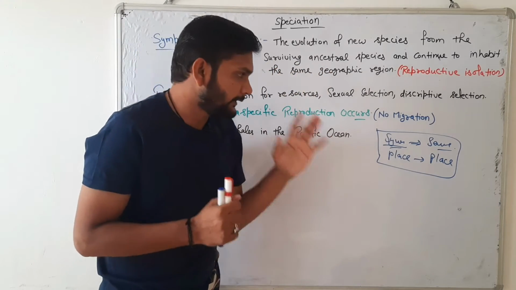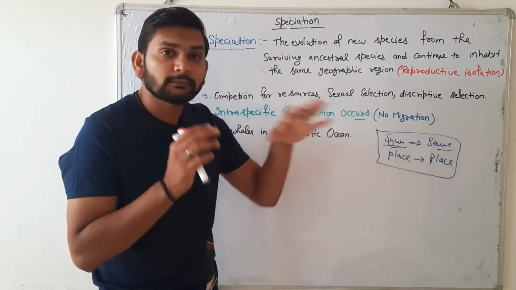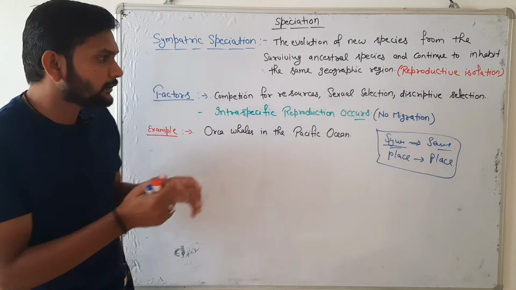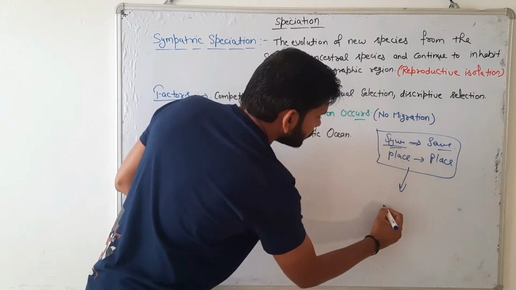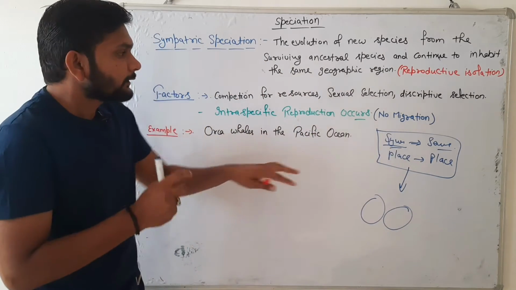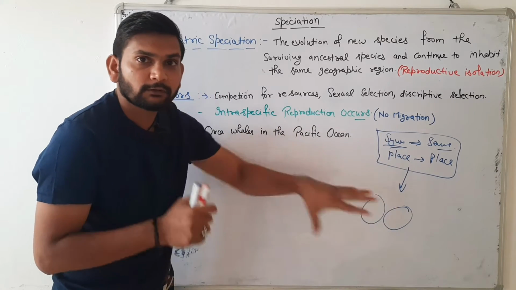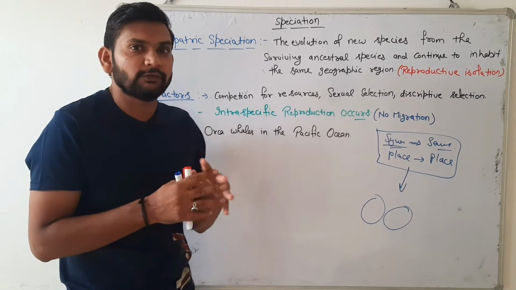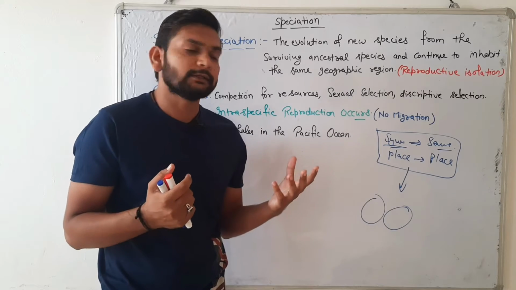same geographical area. Means we can say that the same species at the same place can form into two different species. Here one species converts into two species with the help of sympatric speciation, which means there is no involvement of geographical or physical barriers.